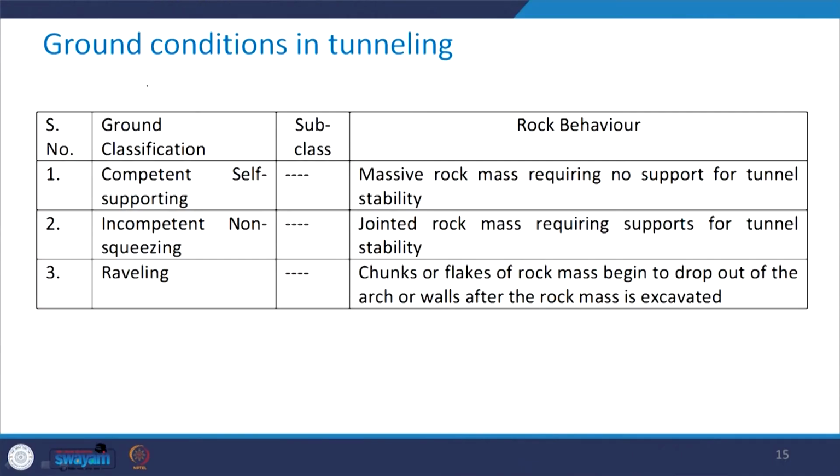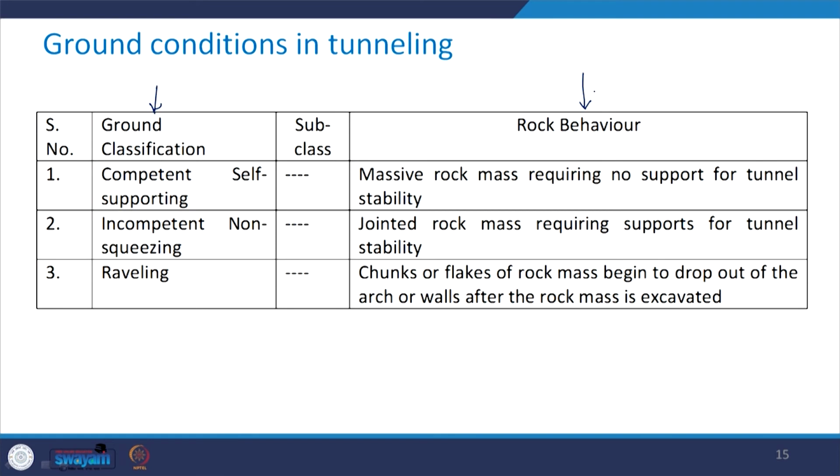Here the second column gives you the idea about the ground classification, and the last column talks about the rock behavior.